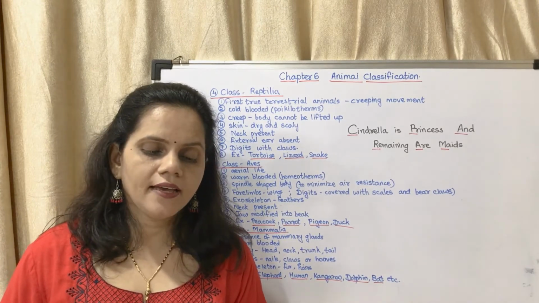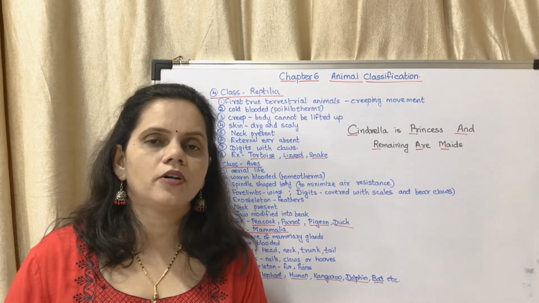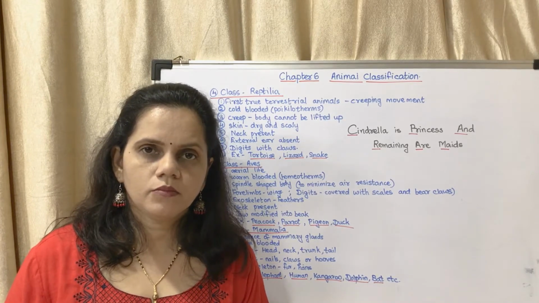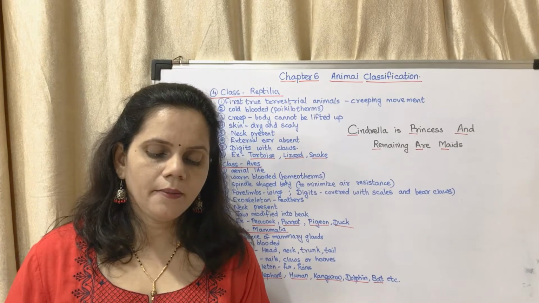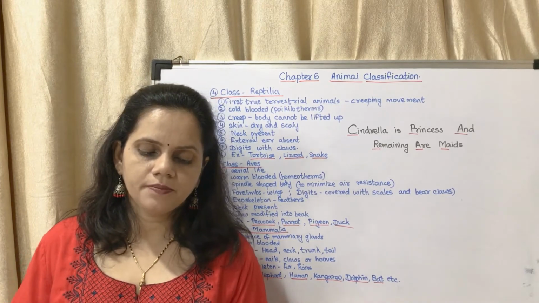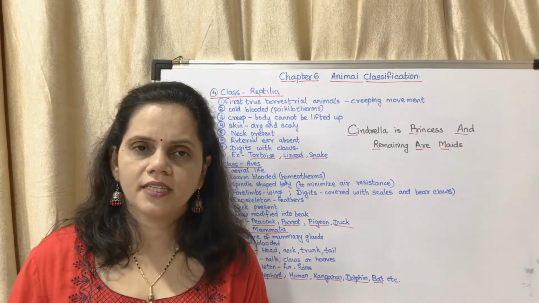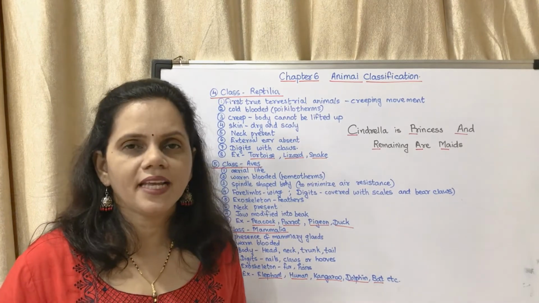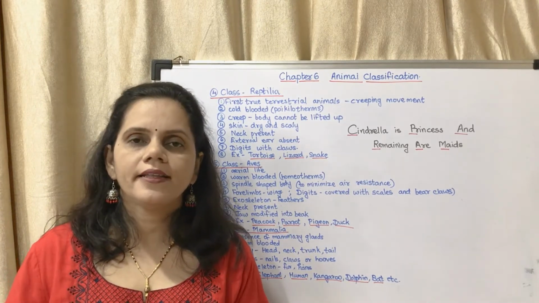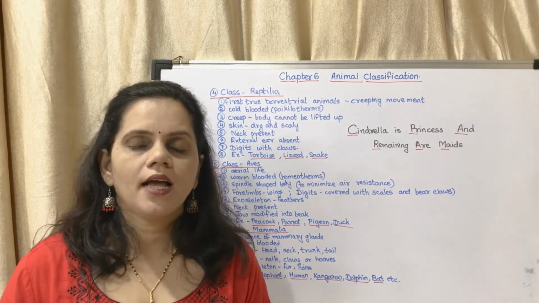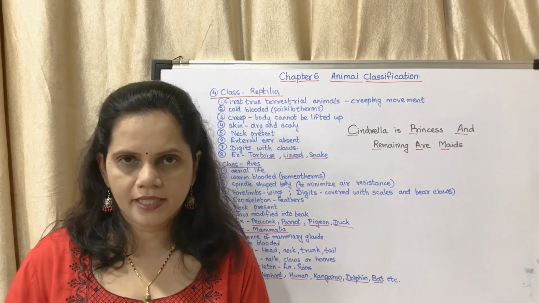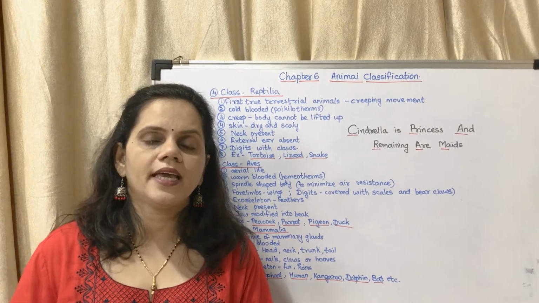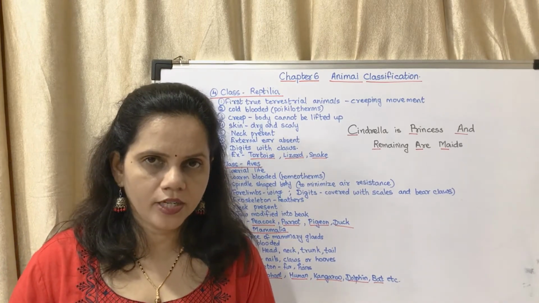Aves, it is one of the most important and most frequently asked diagrams, that of a pigeon. And bat, the wings of bat, legs, the labelings are important. Either you could be given a diagram and the labeling could be asked, otherwise they could ask the diagram itself. The questions from the exercise are very important.